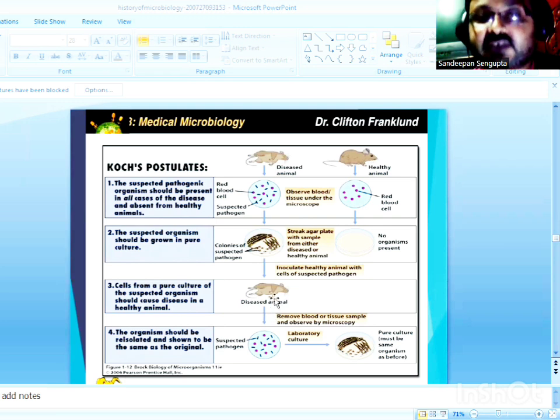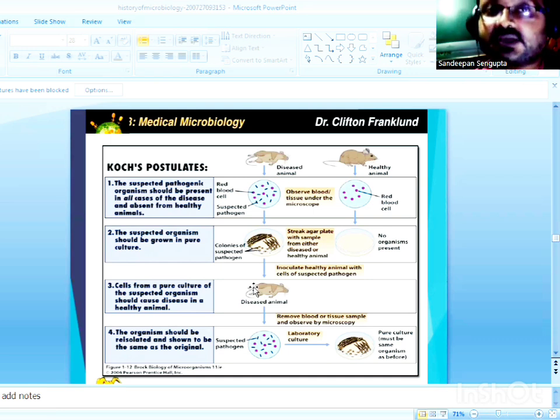Now, to prove his third postulate of the germ theory of disease, Koch introduced this isolated pathogen into an experimental organism. And when the experimental organism was thoroughly examined, it was found to contract the same disease caused by the introduced pathogen.